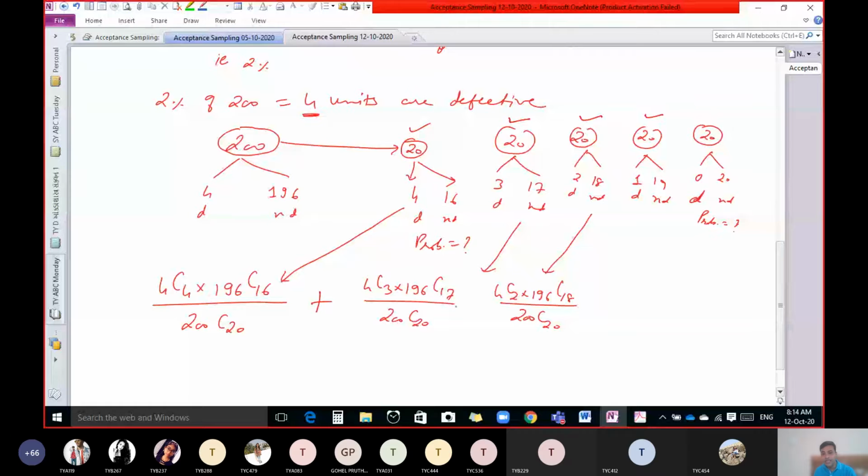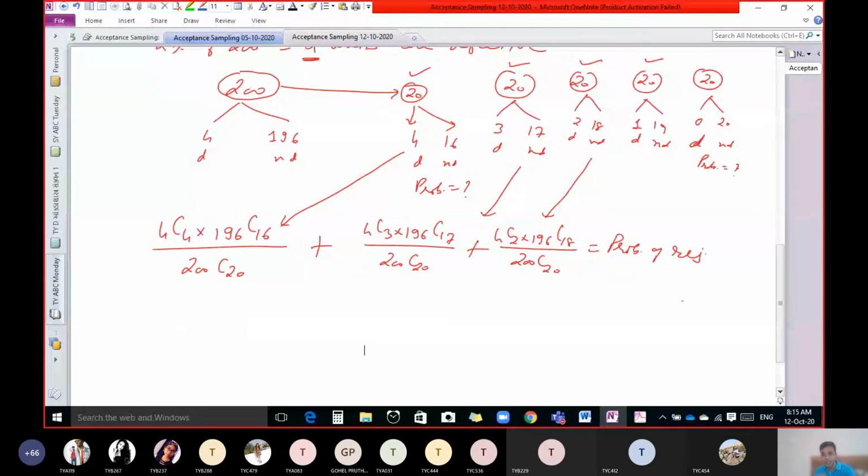So if we add these, we get the probability of rejection. Now tell me what is the probability of accepting the lot?